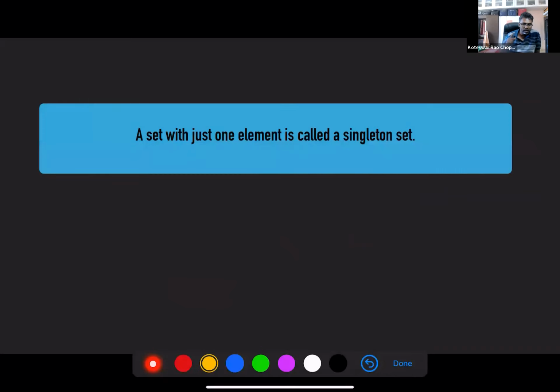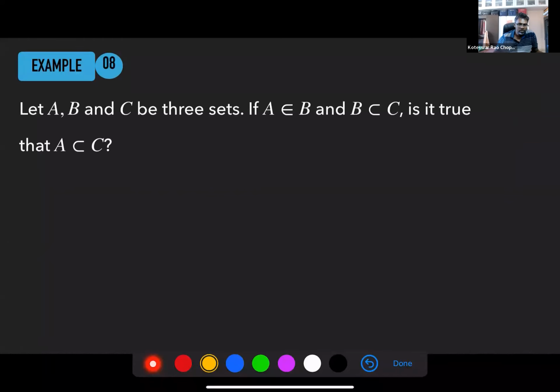A set with just one element is called a singleton set. So let's say the definition, keep this in mind. What is a singleton set? A set with just one element. Okay, so I will let you answer.